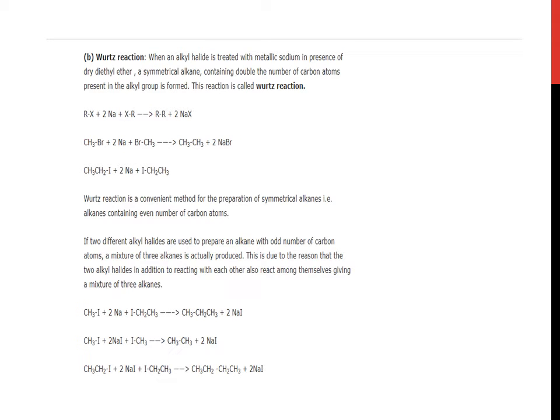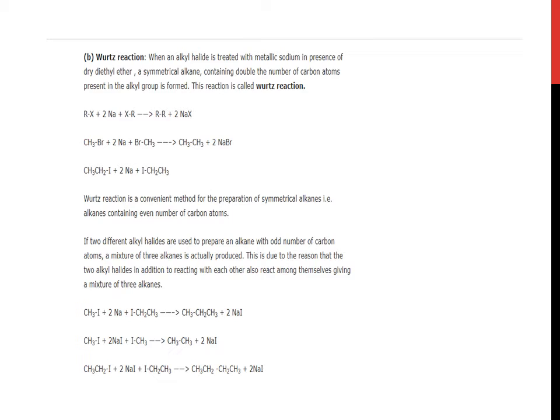Wurtz reaction. This reaction is very much important. It is in class 12th also, and there are lots of conversions related to Wurtz reaction, and 2 or 3 questions are also based upon concepts related to Wurtz reaction in the back exercise of NCERT. Wurtz reaction.